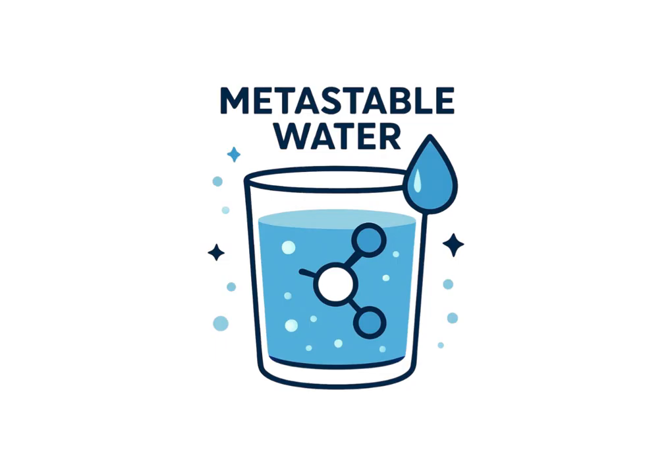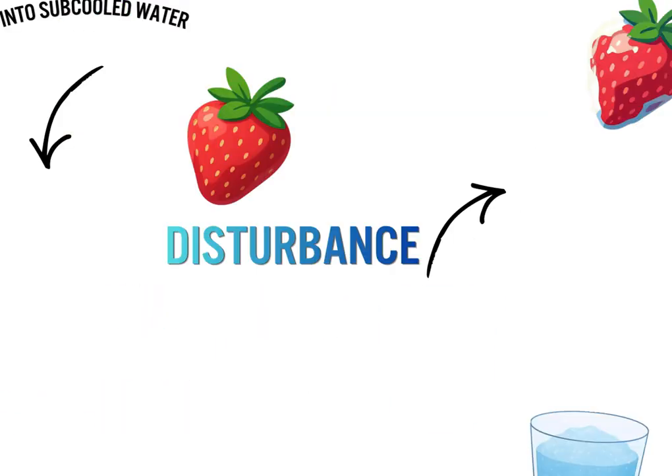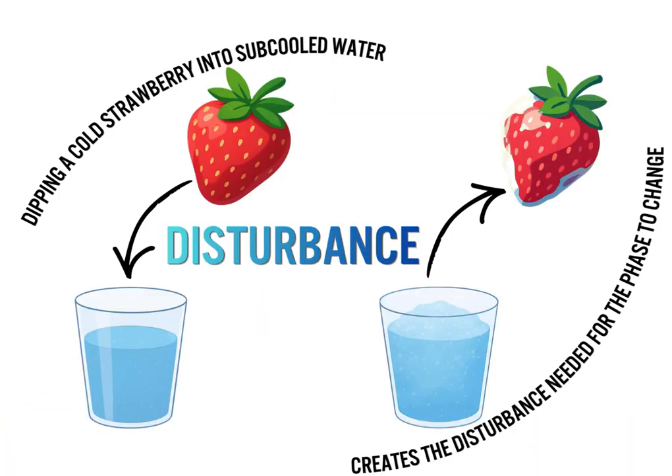The metastable state is a condition where the liquid looks stable but is actually waiting for a trigger. That trigger could be a vibration, movement, or a small particle. Once nucleation begins, the system rapidly transitions into ice.